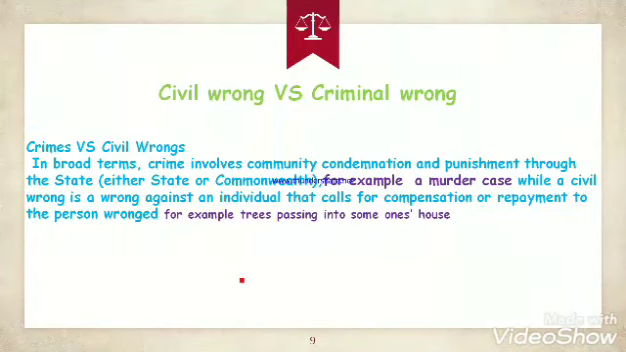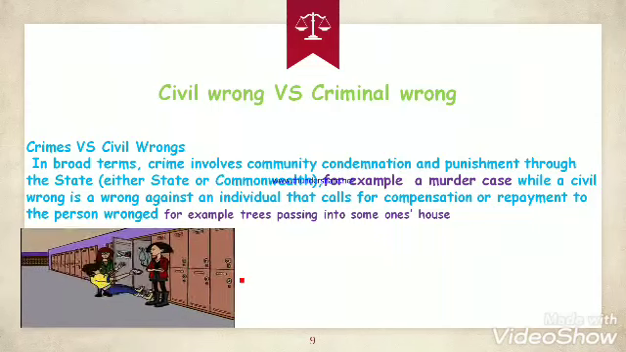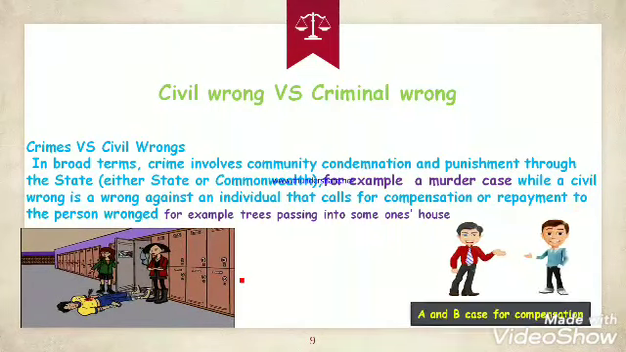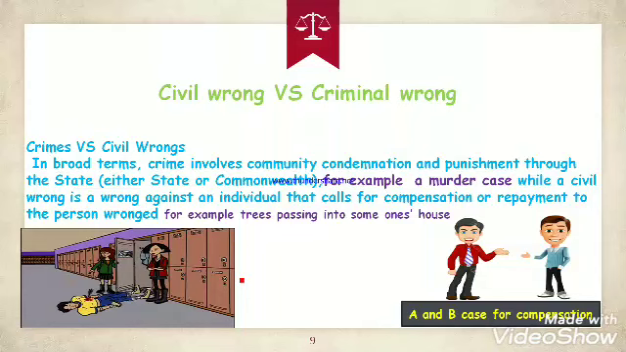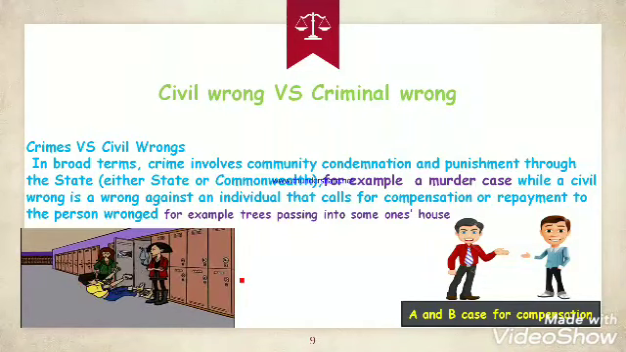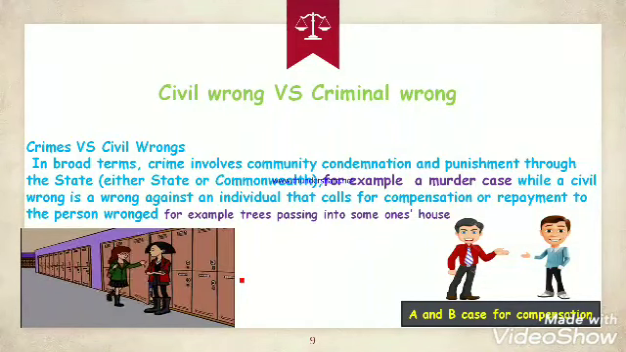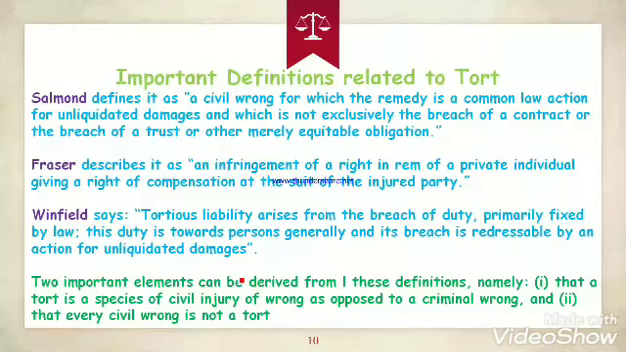Then we discussed civil wrong versus criminal wrong. I have already told you what crime is. Crime means something which affects the whole community, for example a murder. And then we discussed what a civil wrong is. We discussed in lecture number 1 the case of A and B, in which B entered into A's house and broke the chair, and A claimed damages for that chair.